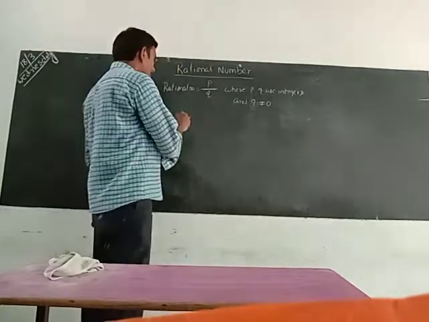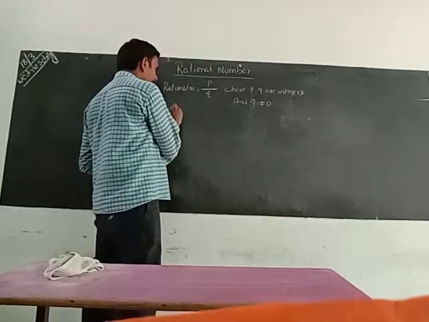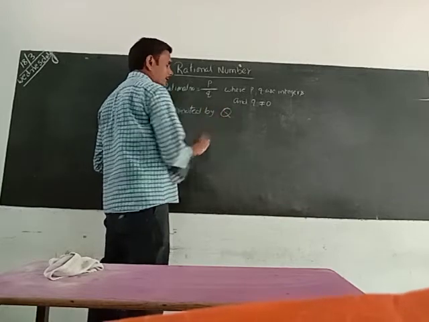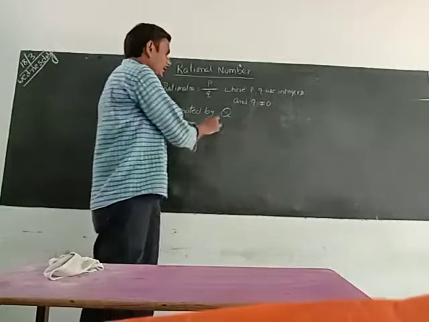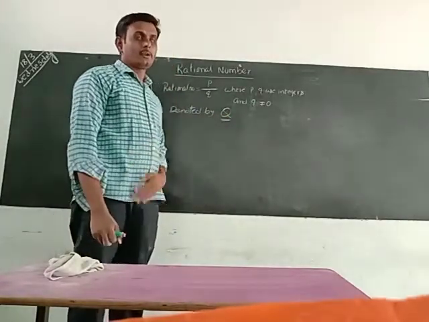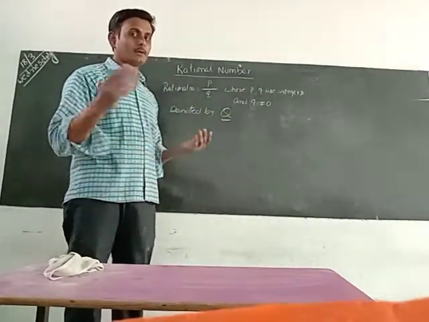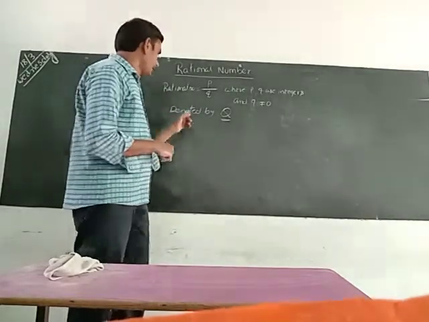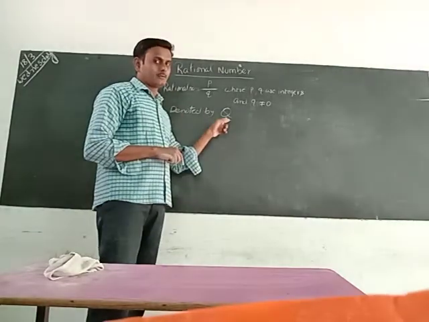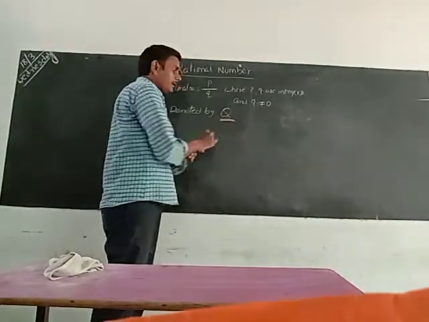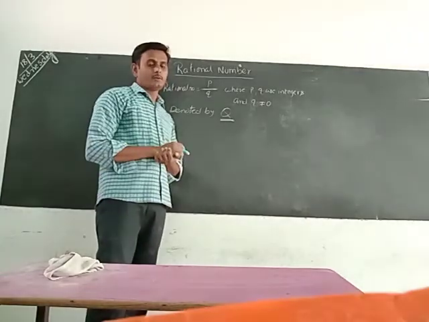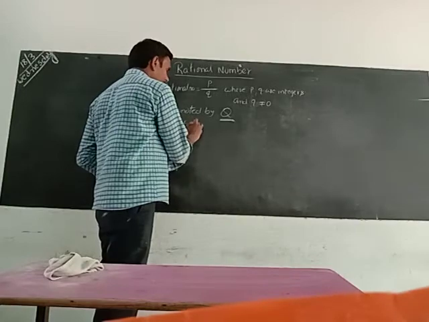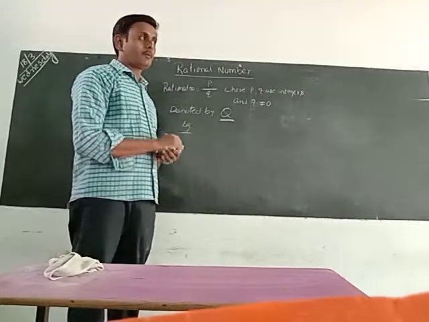Rational numbers are denoted by the letter Q. That one you have to remember. Previously we said natural numbers are N and whole numbers are W, using the starting letter. Integers are I or Z. For rational numbers you might think R, but we have to remember Q. Rational numbers are denoted by which letter? Q.